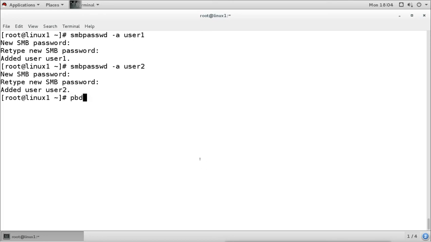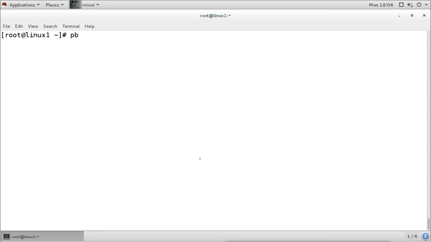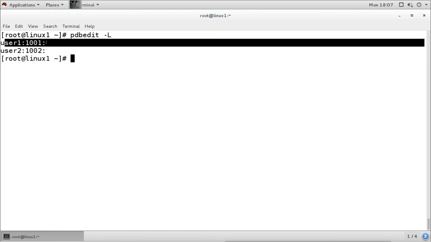pdbedit -L is used to check the users which we added into this SMB database.